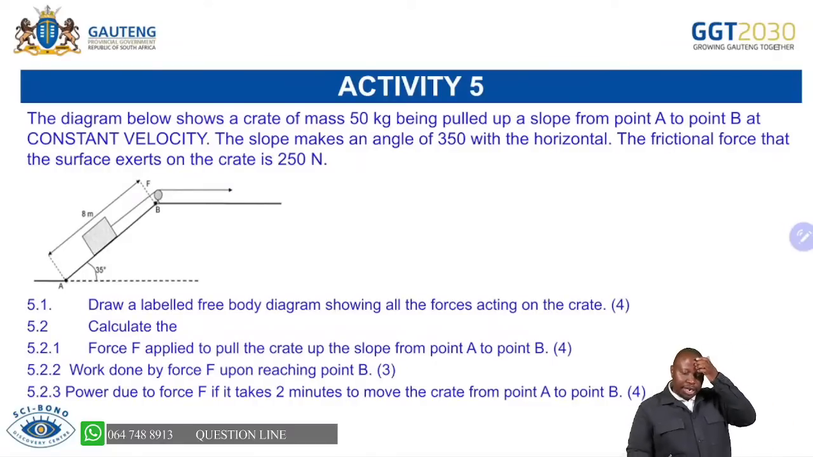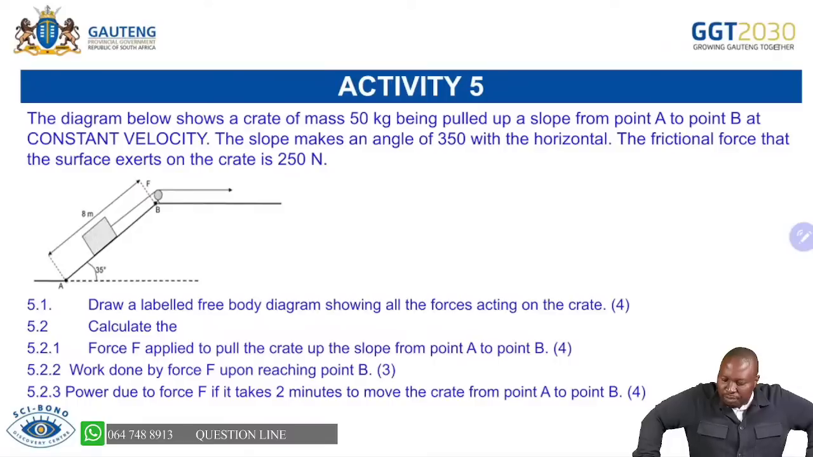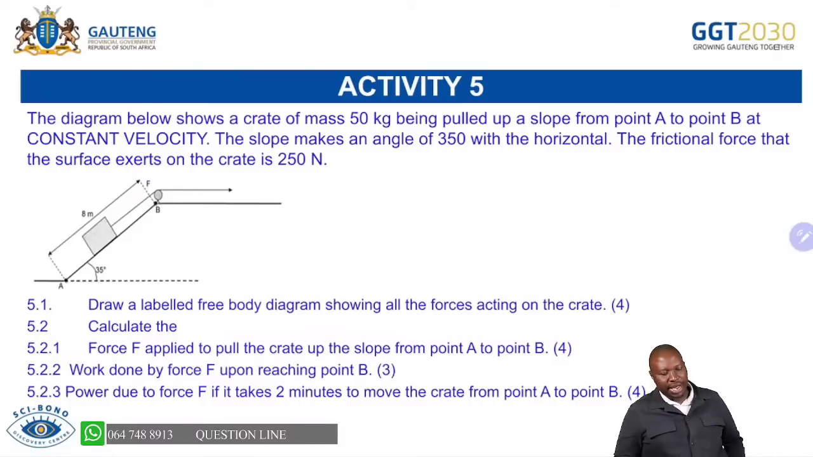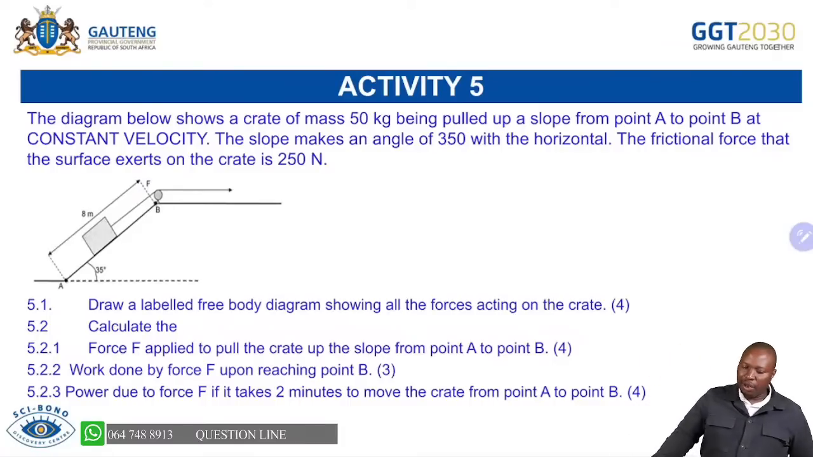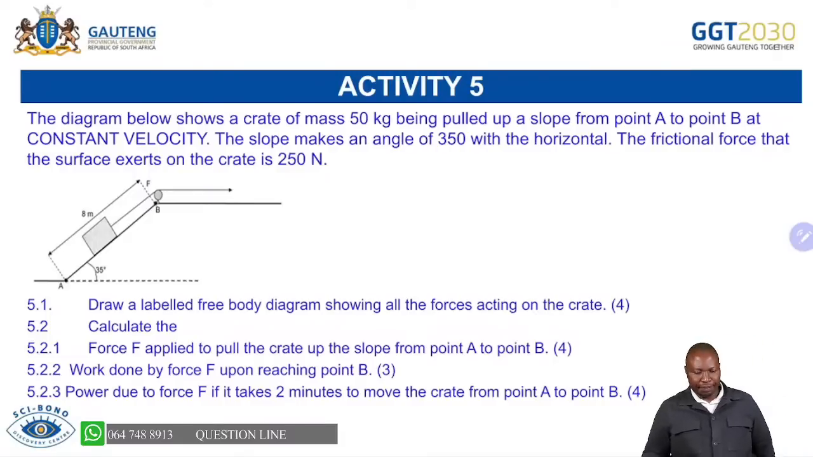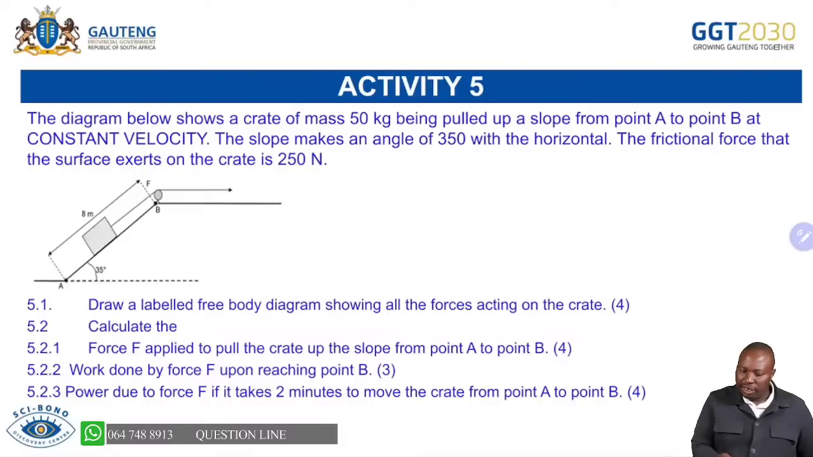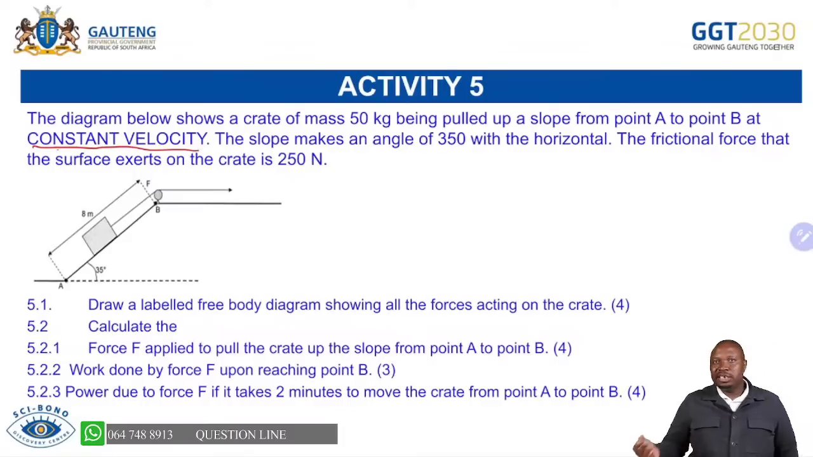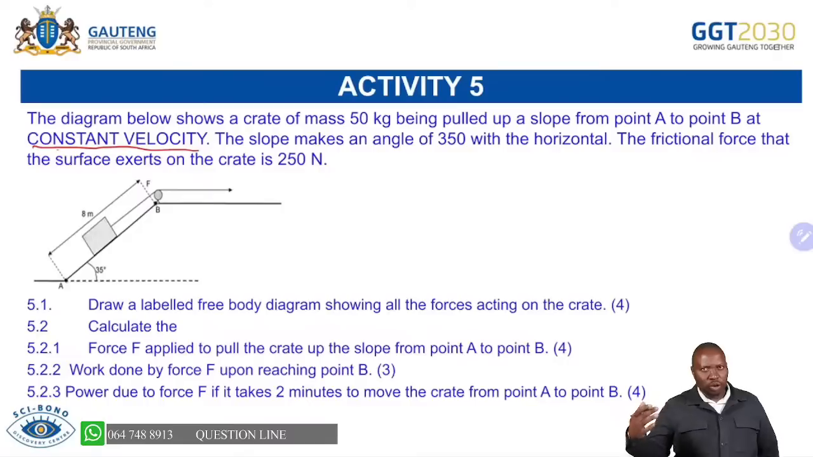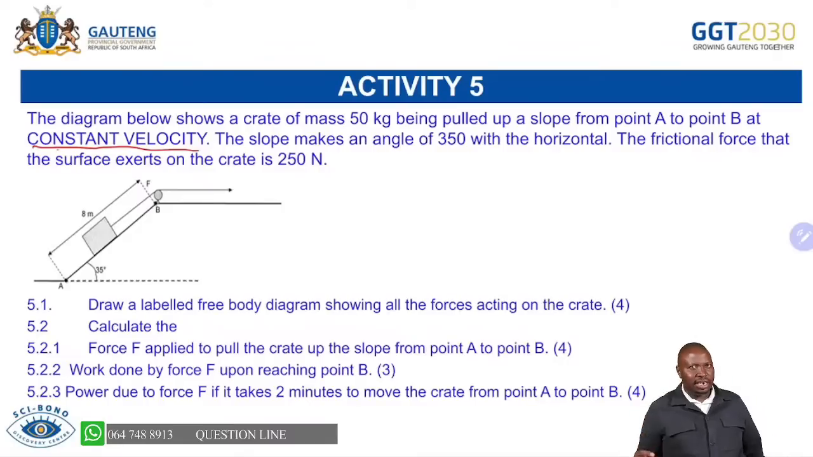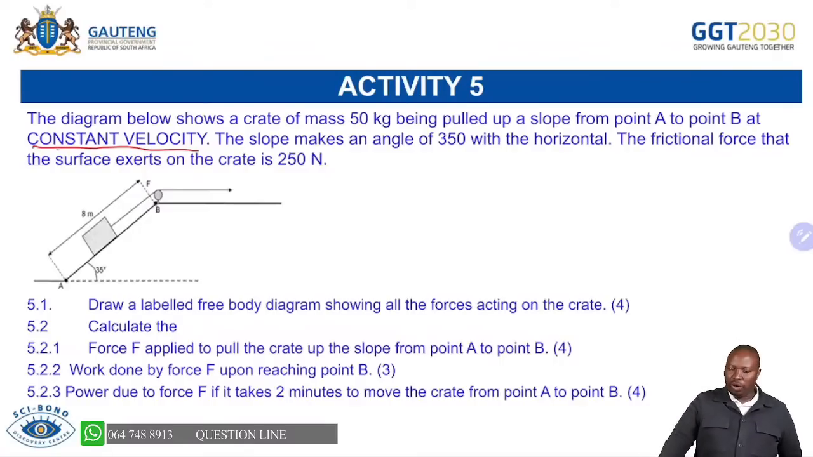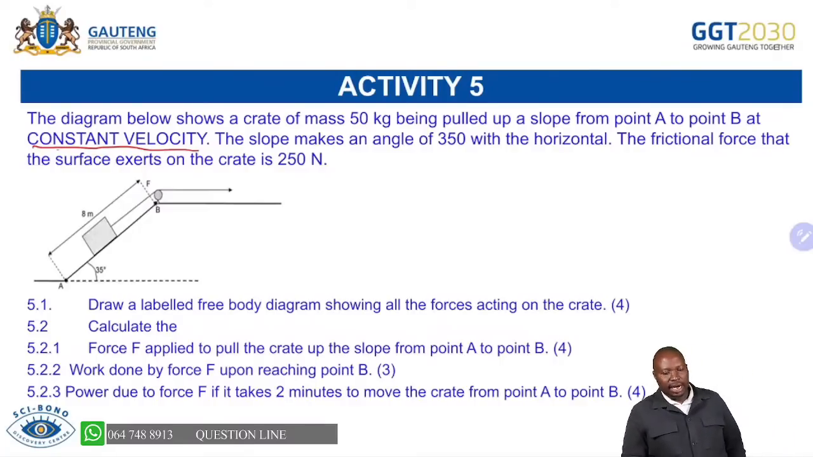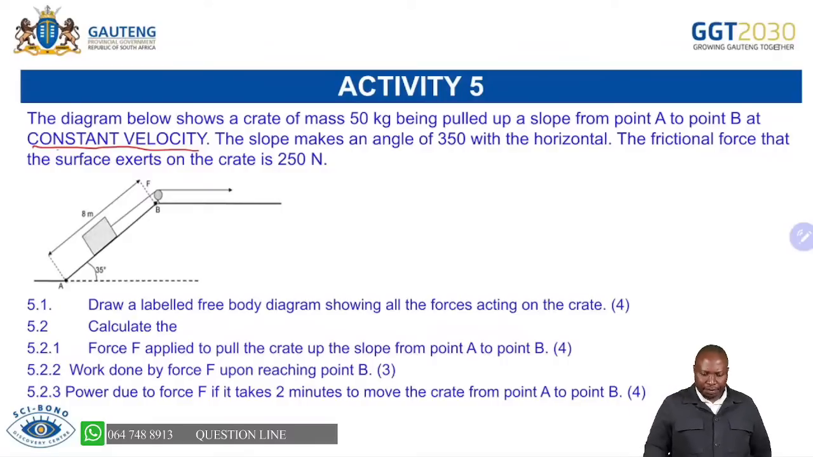Now let's look at a question. The diagram below shows a crate of mass 50 kg being pulled up a slope from point A to point B at a constant velocity. See, constant velocity is even written in bold there. But sometimes you'll find that it's not in bold. You got to know that in constant velocity, there is information that you are collecting, and the slope makes an angle of 350 with the horizontal.